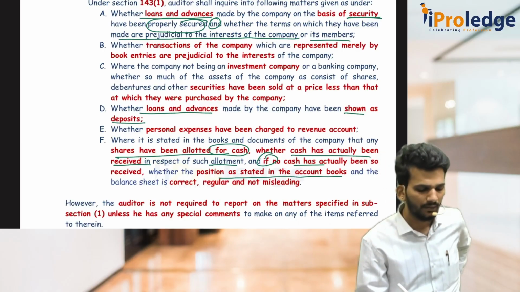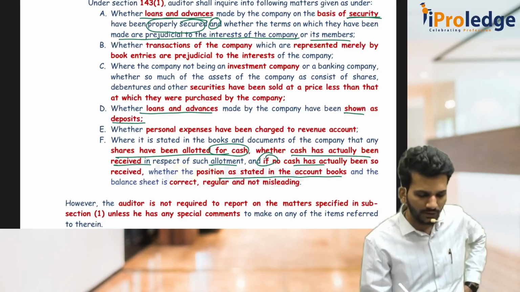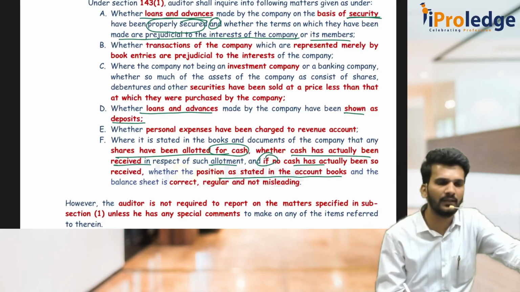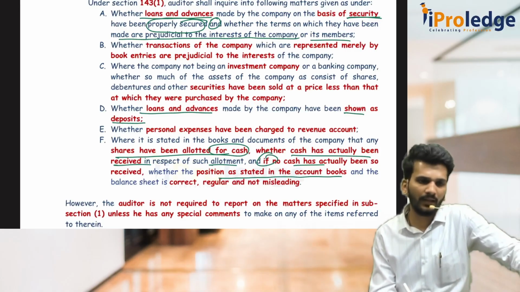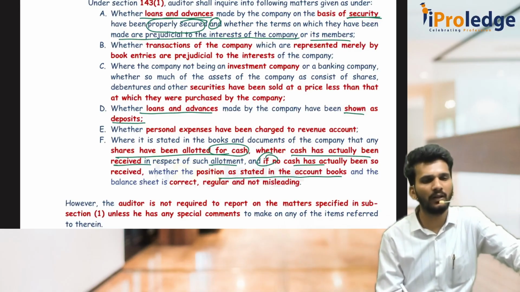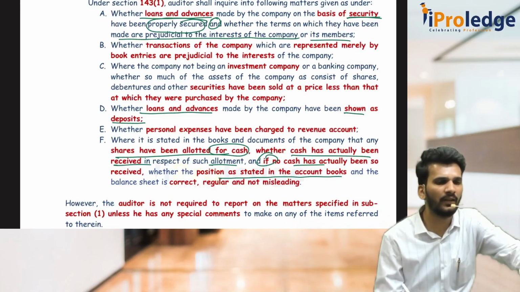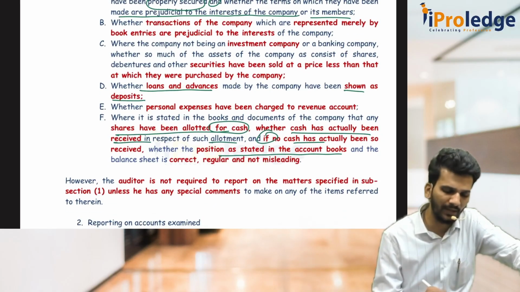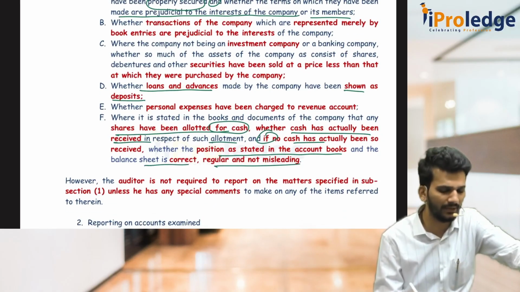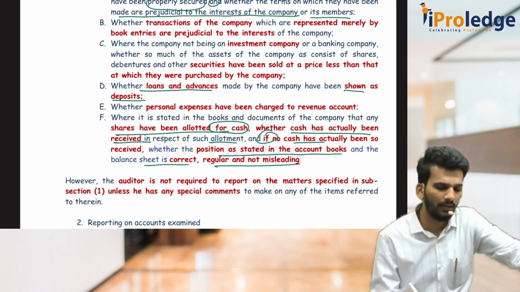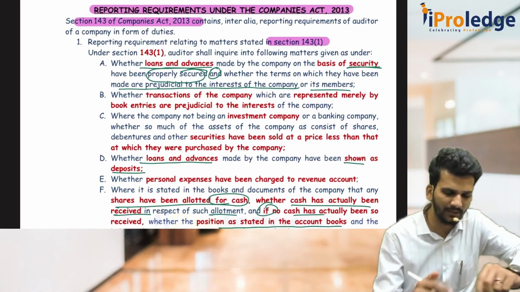Whether the shares are allotted for cash, if yes, whether cash has actually been received or not. If it is not received, how are you dealing with it in the books of accounts, so that the balance sheet is correct and regular and not misleading? This is the first point based on securities. Then the second point based on securities.